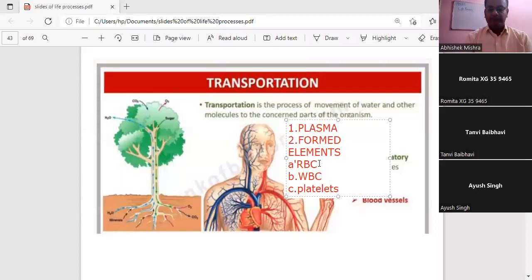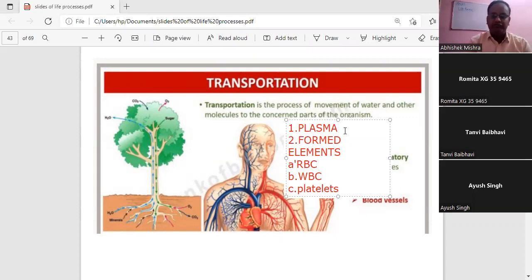So definitely it is the carrier of the respiratory gases. WBC, white blood cells, help in the defense mechanism of the body, and the platelets help in blood clotting. One by one we will discuss each of these. First, an overall view of the components of the blood. What functions does the blood perform?